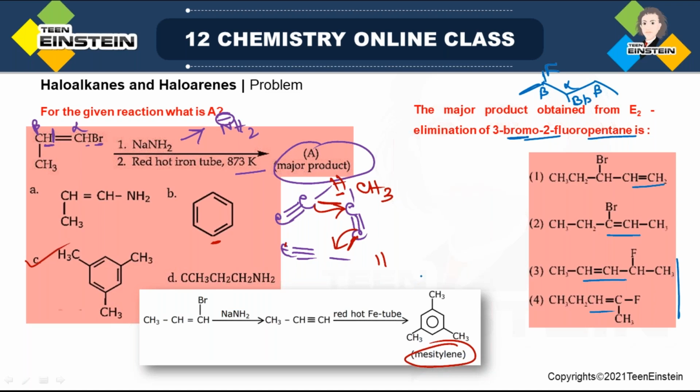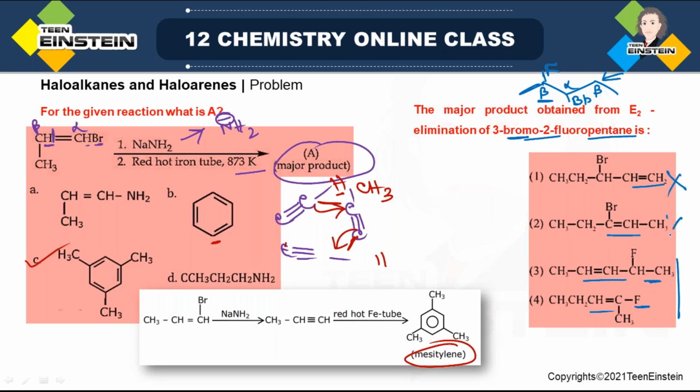So bromine is the leaving group, but the next question is which beta hydrogen will be removed. If you remove the hydrogen on the left-hand side, you get this product, where fluorine is attached directly to the C=C double bond. But if you remove the right-hand side beta hydrogen, this will be the product.